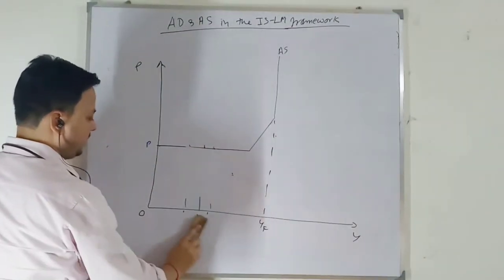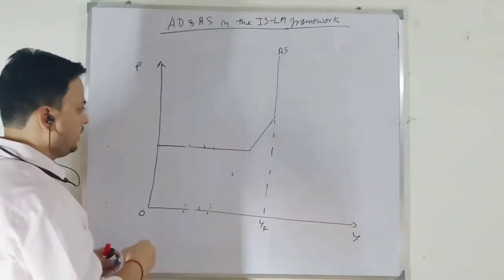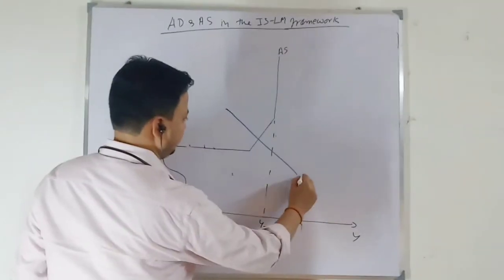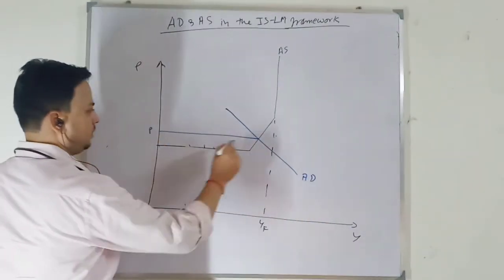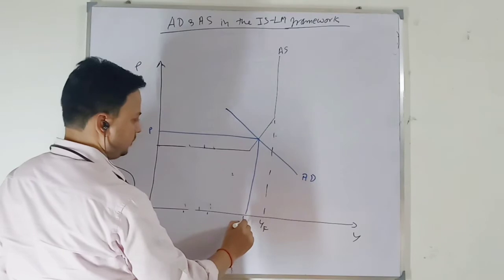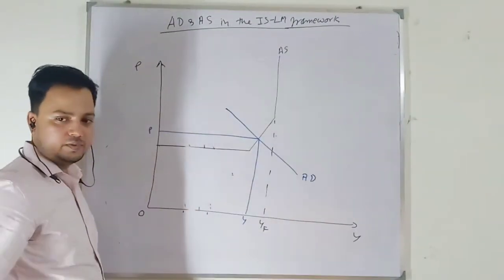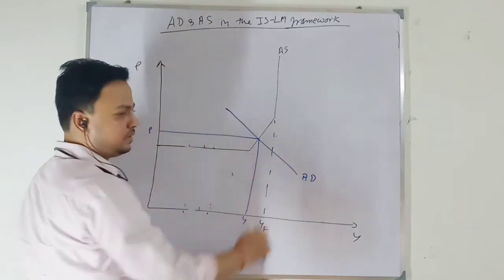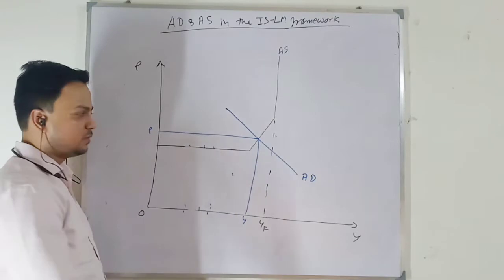Now we are at the intermediate range. So this is your initial equilibrium. This is your aggregate demand. This is the price level, and this is the equilibrium output. I am drawing only one graph. You can make it a proportional shift for fiscal expansion and a non-proportional shift for monetary expansion. So I am doing it for monetary expansion; fiscal expansion you can do.